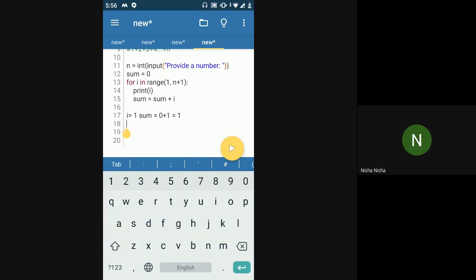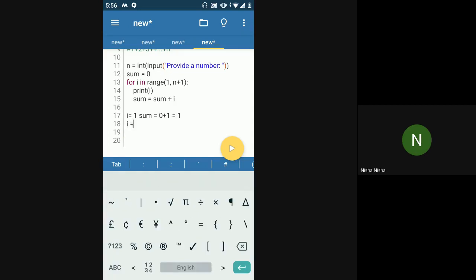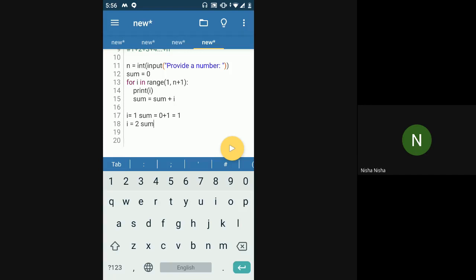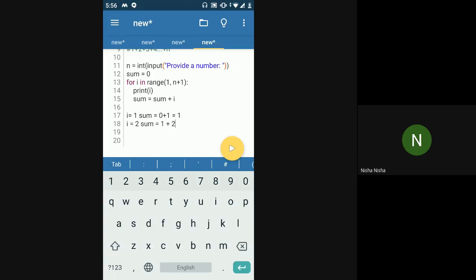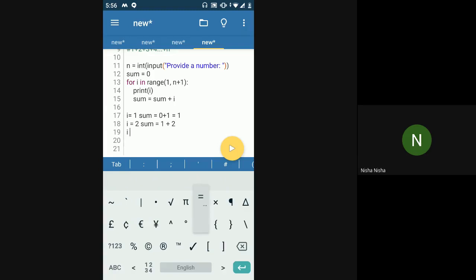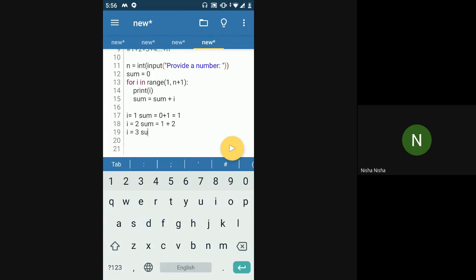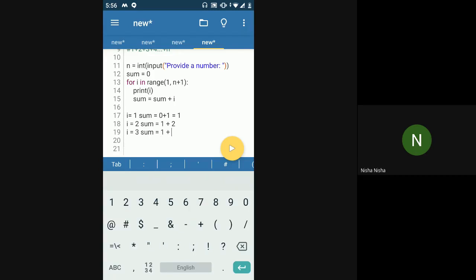Then when i is equal to 2, sum would be the current sum, which is 1, plus whatever is the value of i, so in this case 2. Similarly, when i is 3, sum would be the current value of sum, which is 1 plus 2, which is 3, but I'm writing it as 1 plus 2. And now 3 will get added to it because i is 3.